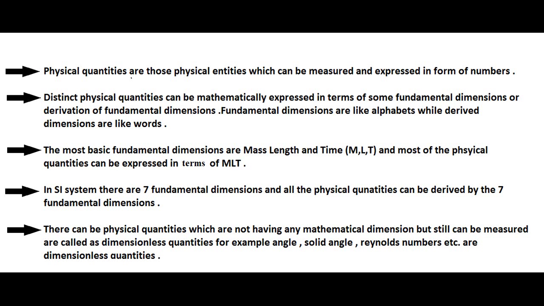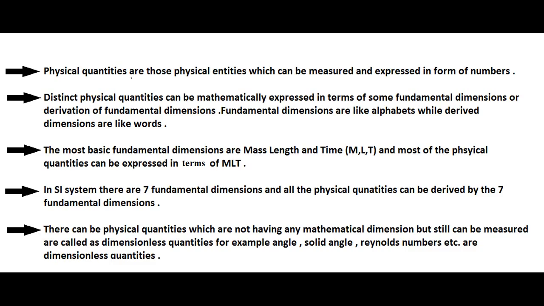So similarly, the fundamental dimensions are like the ABC of all the physical quantities. Fundamental quantities are those which are fundamental among themselves, and derived quantities are those which are composed of fundamental quantities. Fundamental quantities are also called fundamental dimensions and derived quantities are also called derived dimensions.